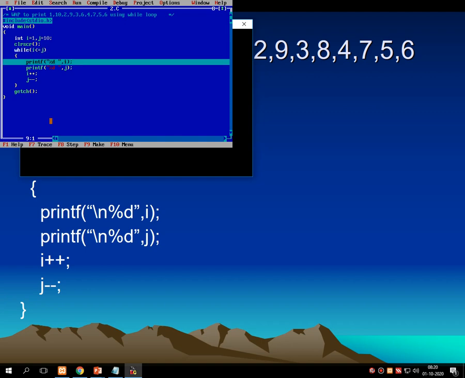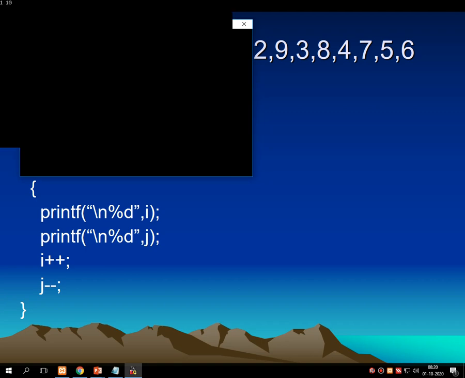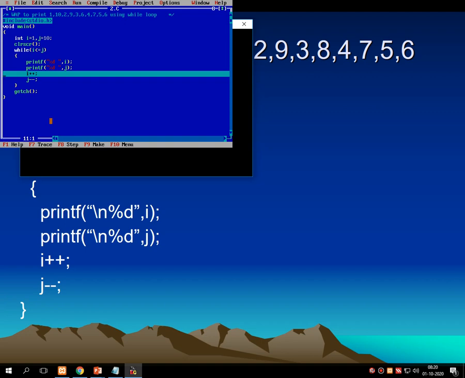If the condition is true, it goes inside the block, that means inside these curly brackets, it prints the value of i. What is the value of i? That is 1. 1 will be printed. printf percentage d j. What is the value of j? 10. So 10 will be printed. So what will be the output? 1 and 10. And in our series, even the first two values are 1 and 10.